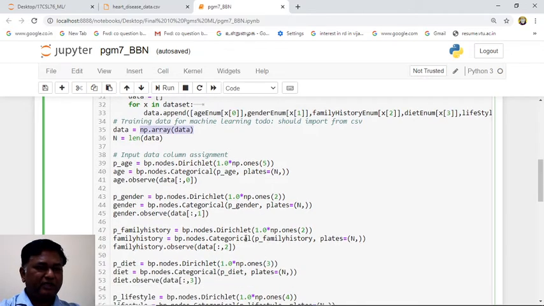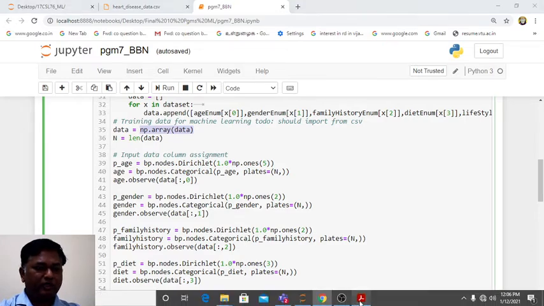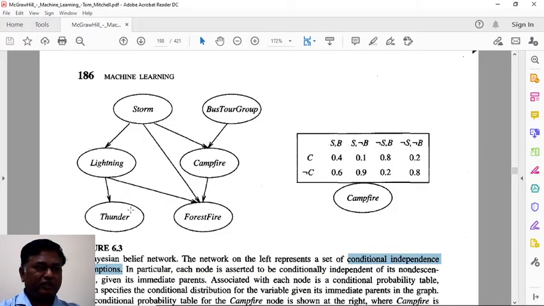As per the Bayesian belief model, we have to construct nodes. I'll show you the BBN network once again. See, this is the network. The network is constructed by using nodes, and each node has a probability table depending on its parents. For example, this is a node. Campfire is a node having probability based on these two. So all the possible yes probabilities and no probabilities.